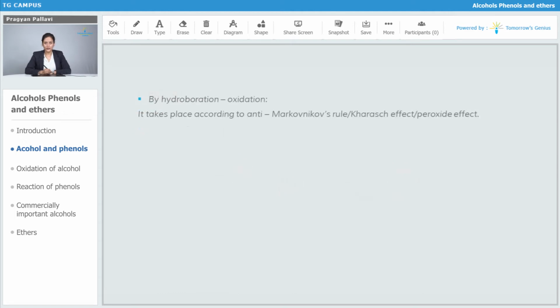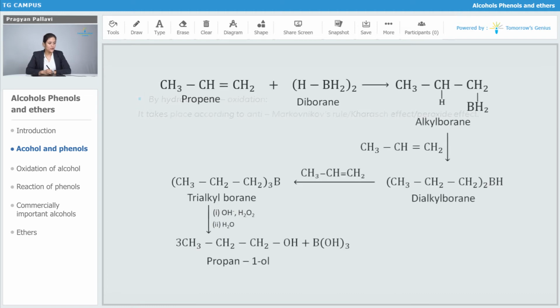By hydroboration and oxidation, it takes place as per the anti-Markovnikov's rule. So let's see its mechanism. Here we have propene and we have taken diborane. The general formula can be written as B2H6. So here this diborane attacks propene and it forms alkyl borane.